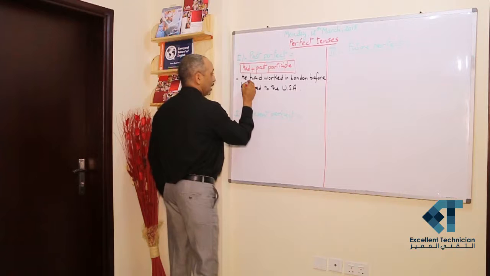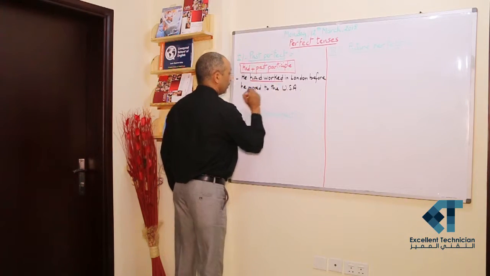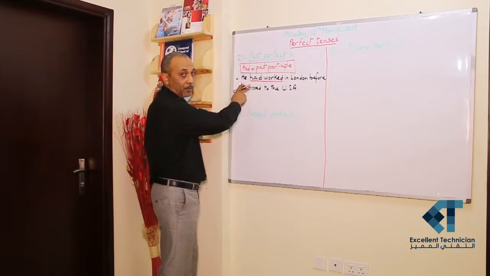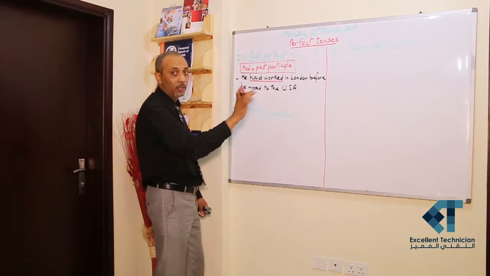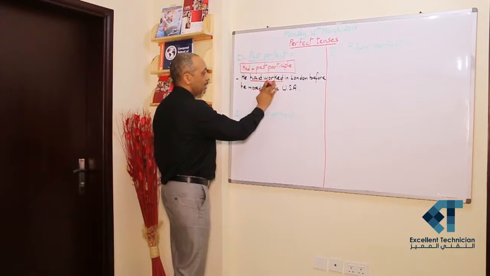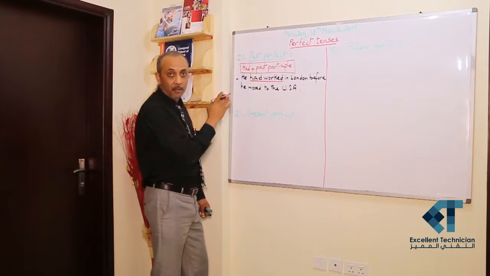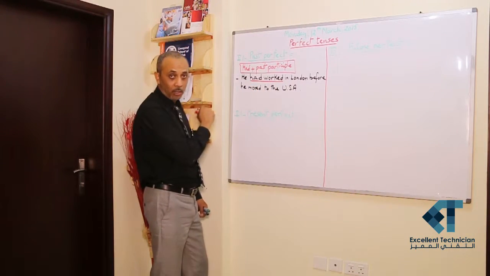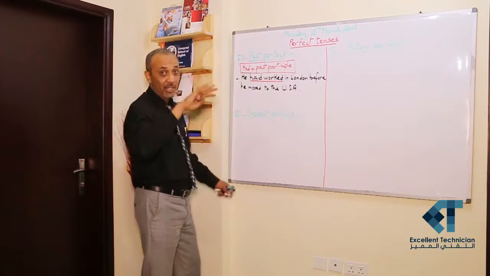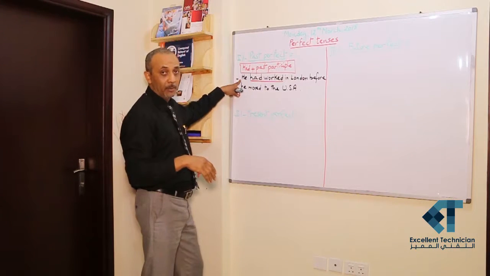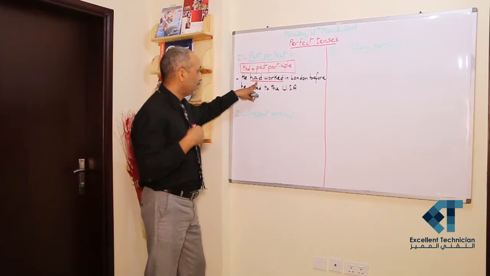If we focus on the construction, we have the auxiliary of verb to have in the simple past, which is had, always the same word, had, plus the past participle of the regular verb to work, which is worked, had worked. If I change the subject, I say, for example, I had worked.